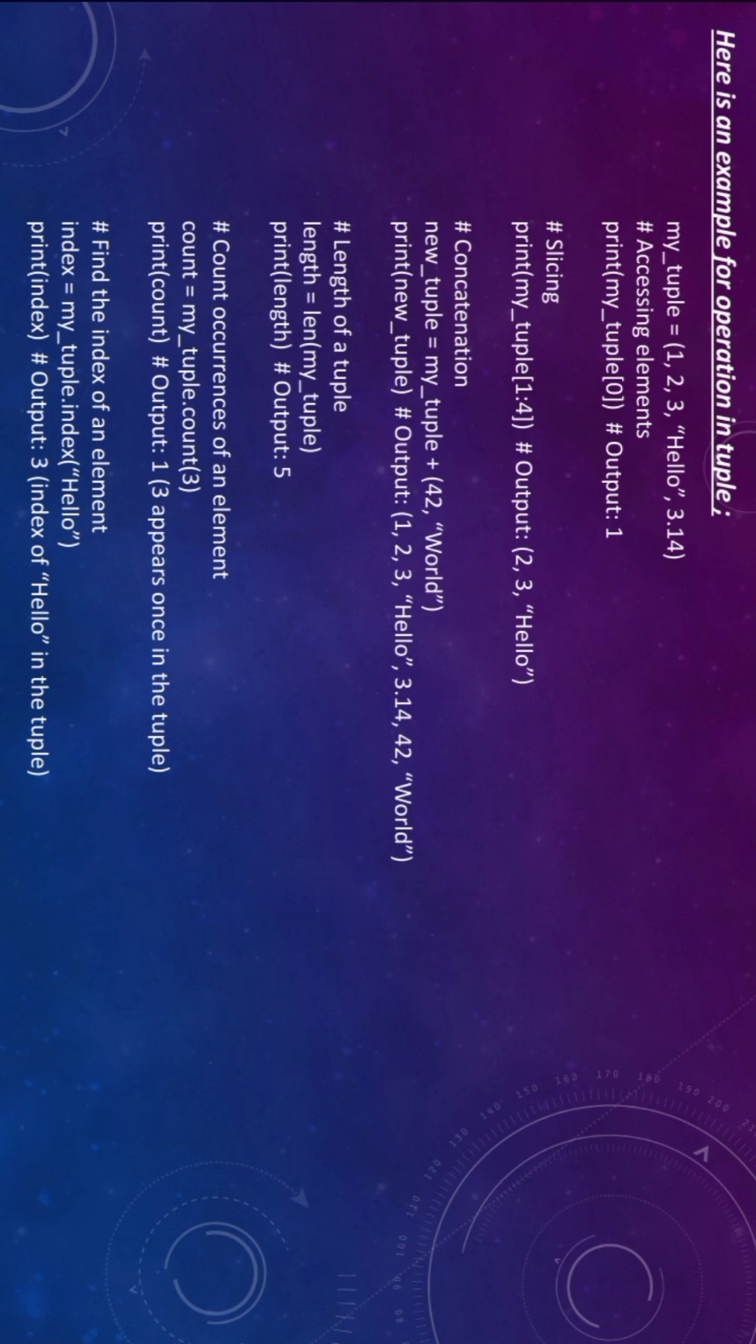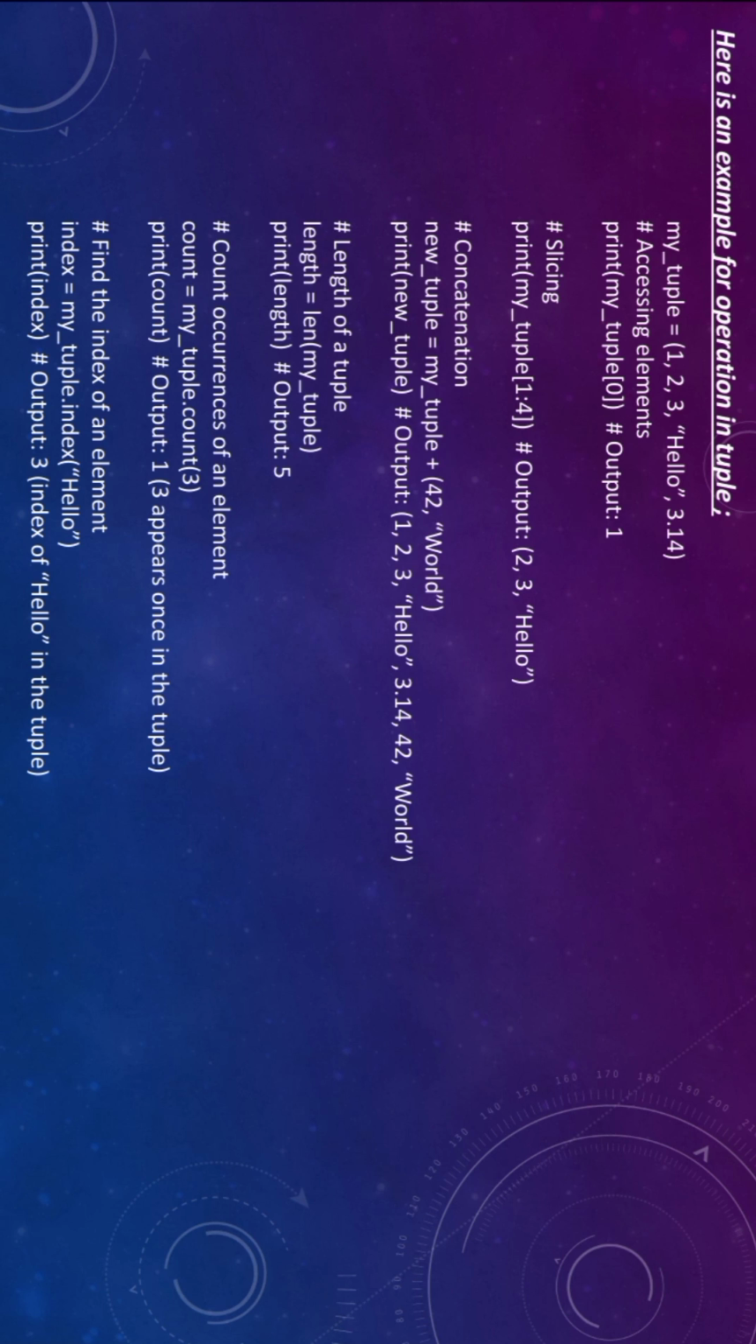Next we are counting the occurrence of an element, which means we are checking if a number or an element is present once or more than once. So for that we write count is equal to my tuple dot count of 3, which means we are counting how many times the 3 is present in the tuple. So print of count, we are printing count. So the output will be 1 because 3 appears once in the tuple.